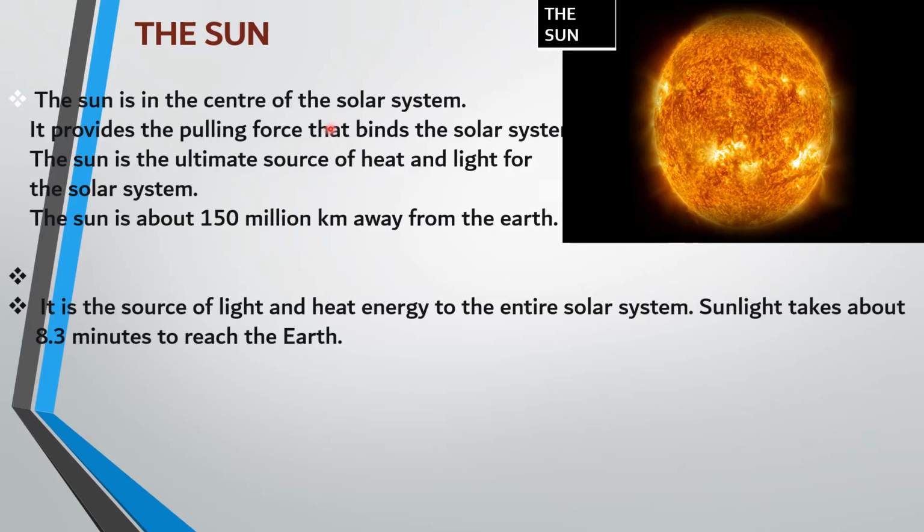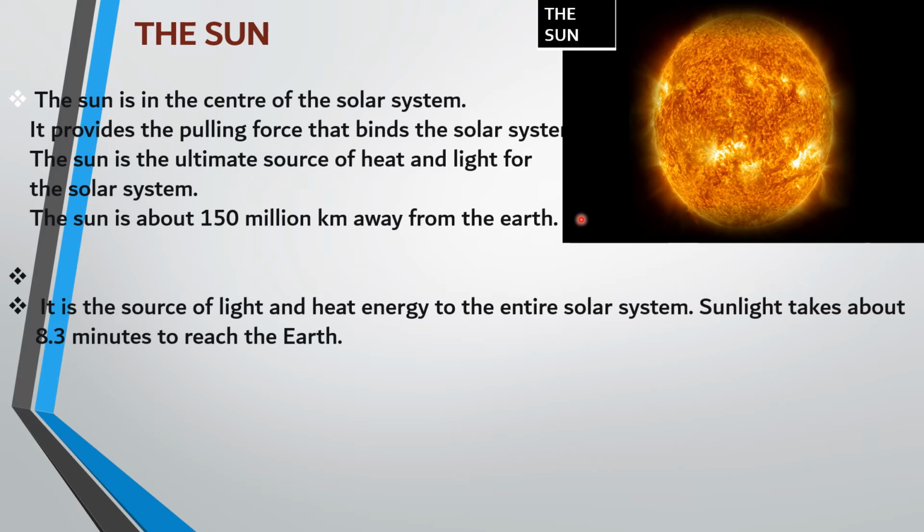So next one is the sun. This is a small image of the sun. As we all know, the sun is in the center of the solar system, right? Only because of the pulling force that the sun has, all the planets are moving around it. It is the only source of heat and light we have in the solar system.